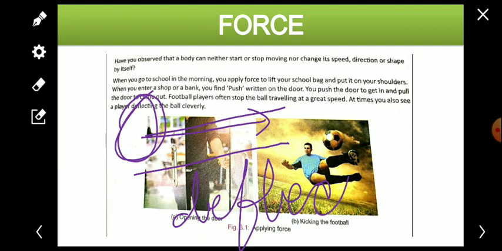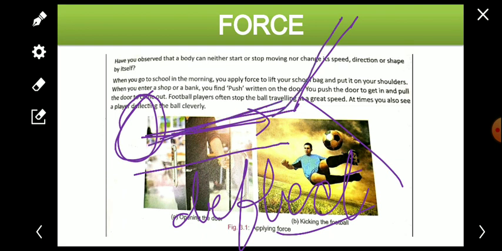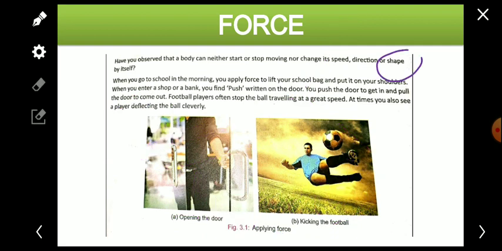Deflect means to change the direction. It does not change direction in any way until we change the direction of the object, or it hits something, then it changes direction. The ball does not change its direction automatically. Or if we talk about shape, the shape of anything also does not change by itself.